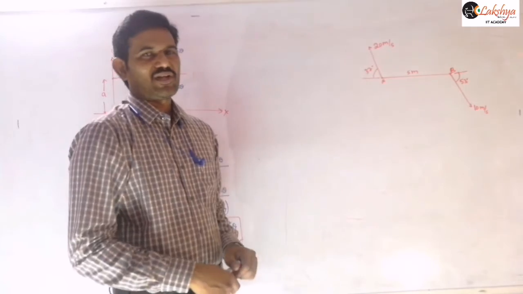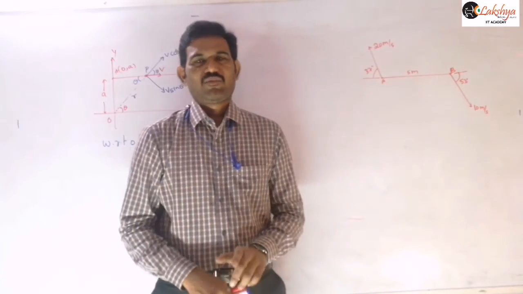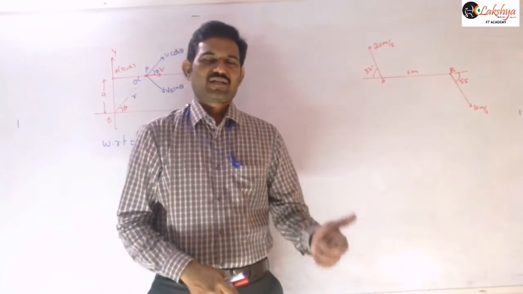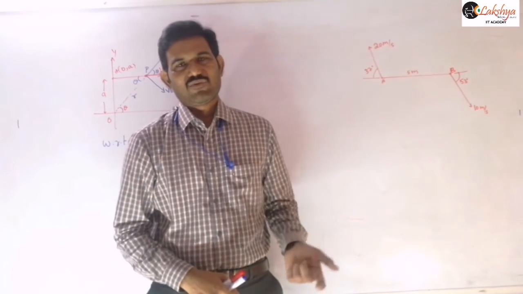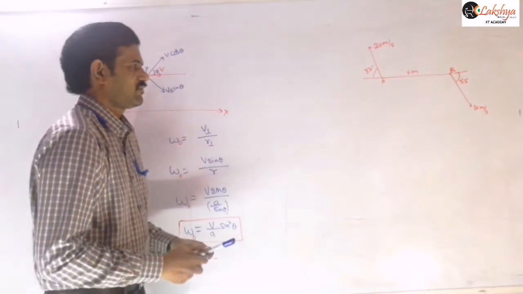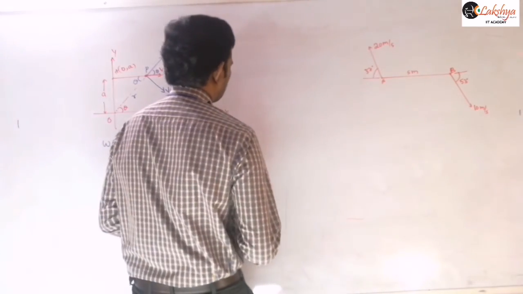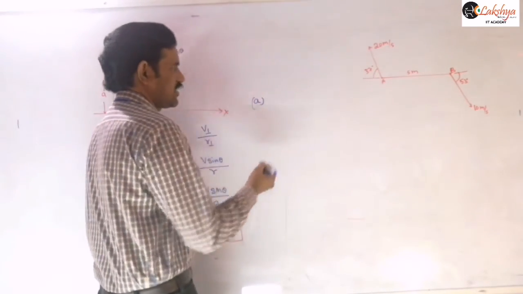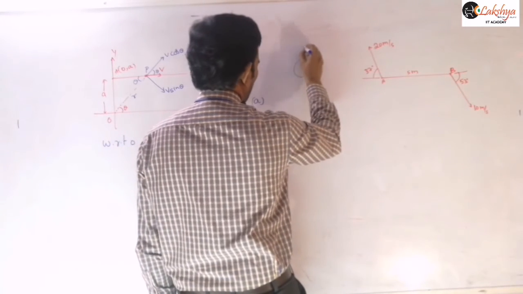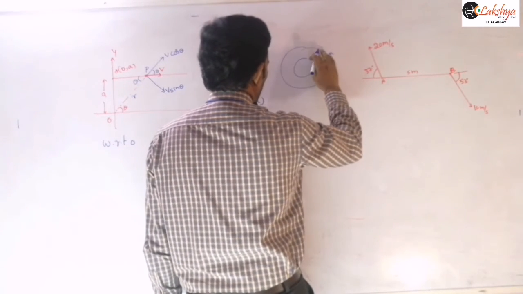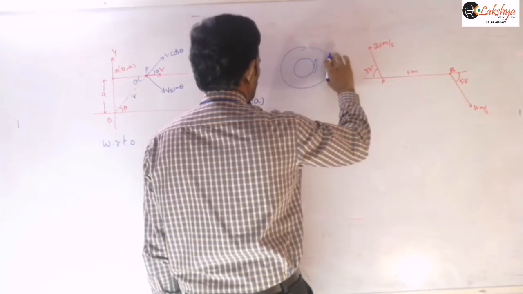First condition, if it revolves from west to east, and next condition B, if it revolves from east to west. So now the first condition is when it is revolving from west to east.